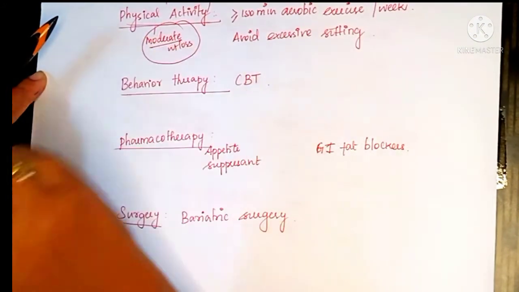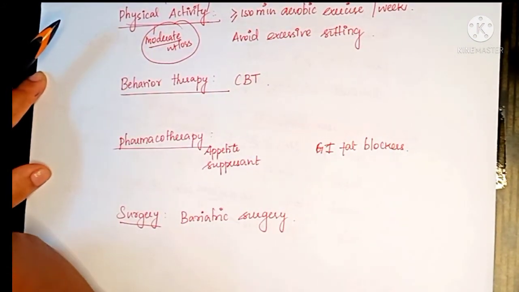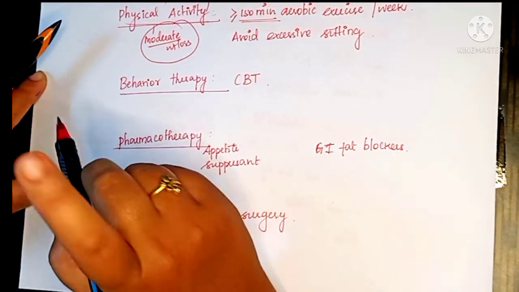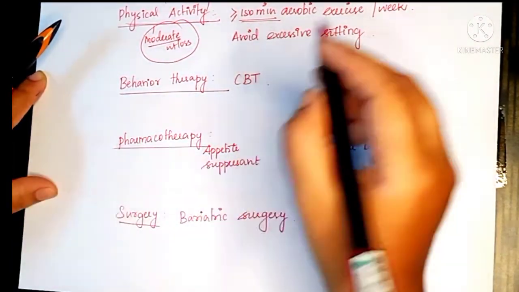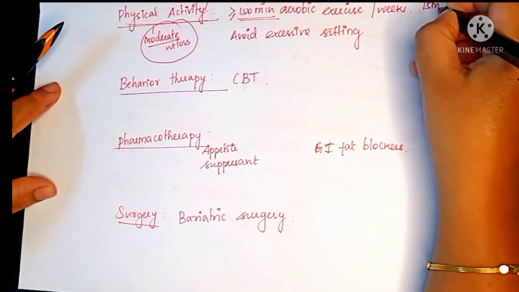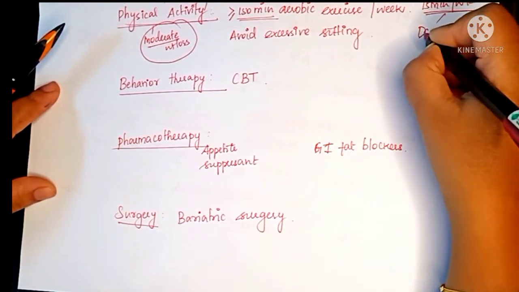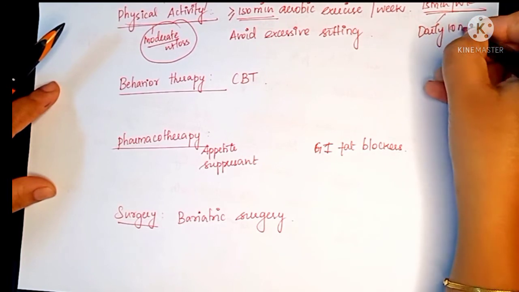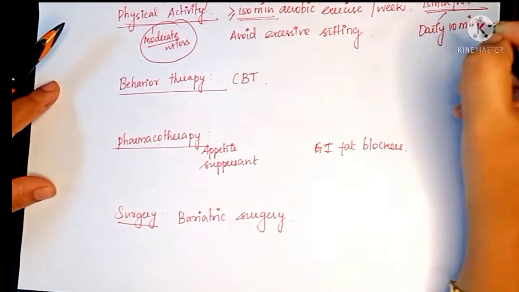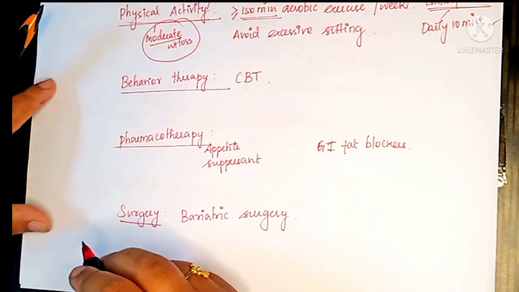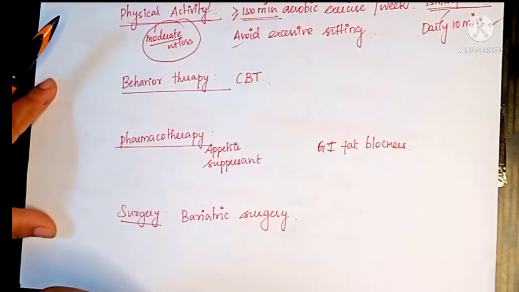So what is the physical activity? We are expecting those obese individuals to follow at least 150 minutes of aerobic exercise per week, or a minimum of 75 minutes per week of good aerobic exercise. We can split it as daily 10 minutes of brisk walking, jogging, climbing upstairs, like that. So those physical activities we are expecting, and they should avoid excessive sitting.